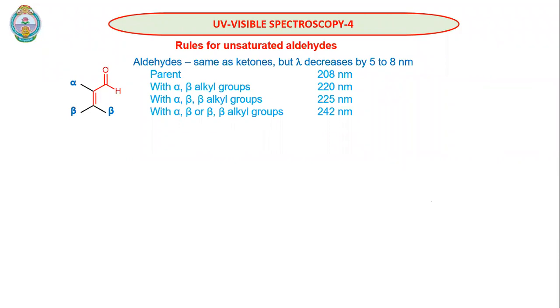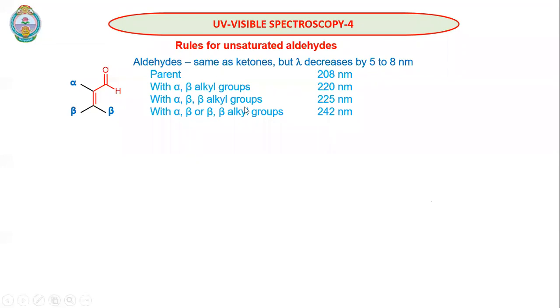Sorry, there was some mistake in this. Please take this correction. Without any substituent, the parent value is 218. With a single substituent, it is 220. With two substituents, it is 225. With three substituents, it is 242.